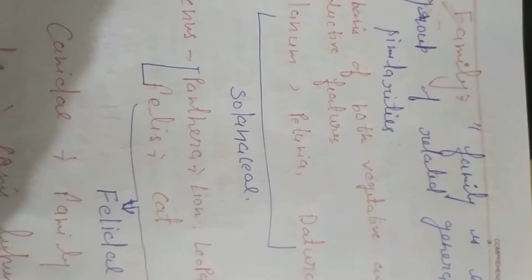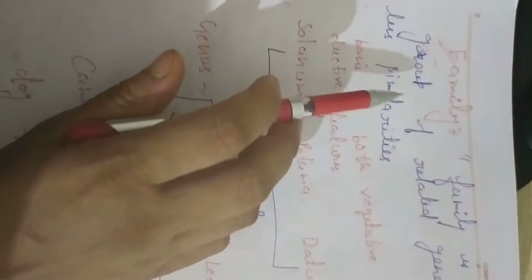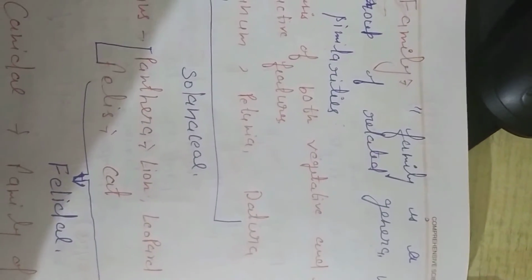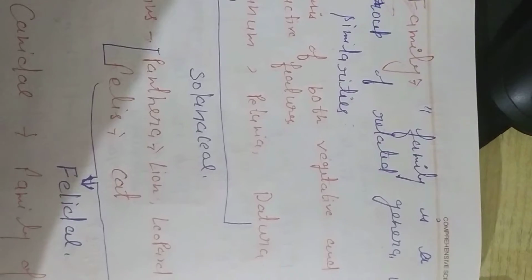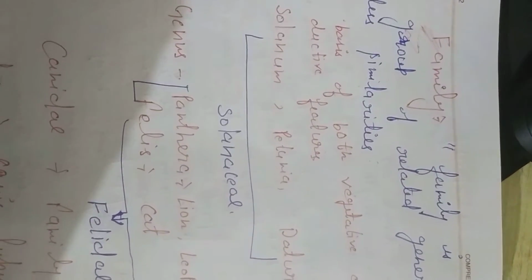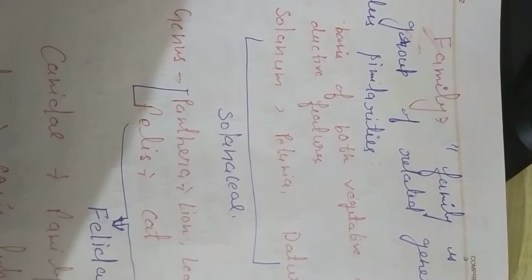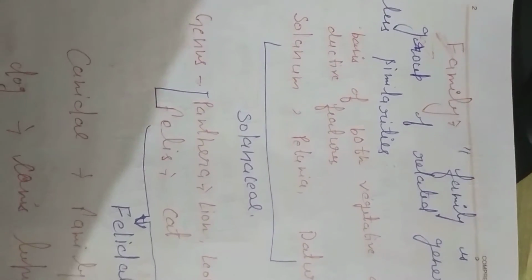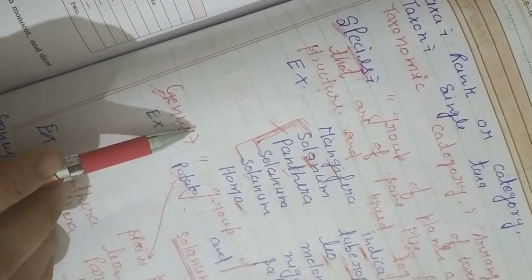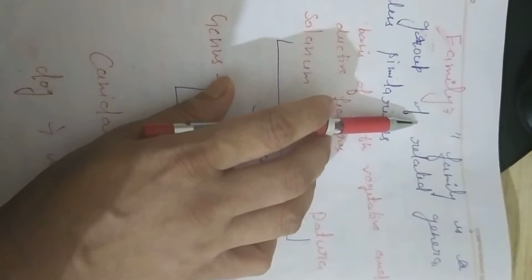A family is a group of related genera with less similarities. What does it mean? It means when the genera are somehow related in some characteristics, they are put in the same family. Like the same species can be put in the same genus, similarly the same genus can be put in the same family.